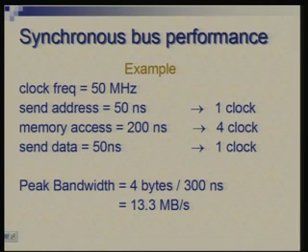So, in one transaction like this 4 bytes are transferred, and therefore the peak bandwidth, if the bus was continuously doing this, would be 4 bytes divided by 300 nanoseconds, which is 13.3 megabytes per second. So, bus bandwidth or bus throughput would be characterized in terms of megabytes per second, and this is how it could be related to the basic operations.